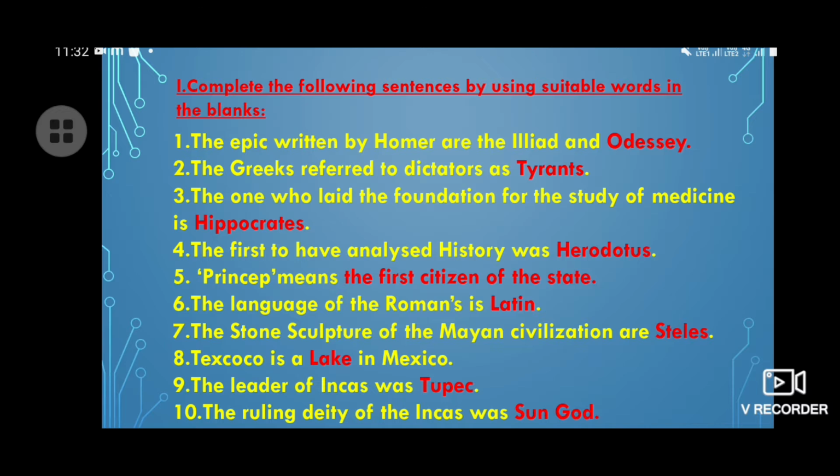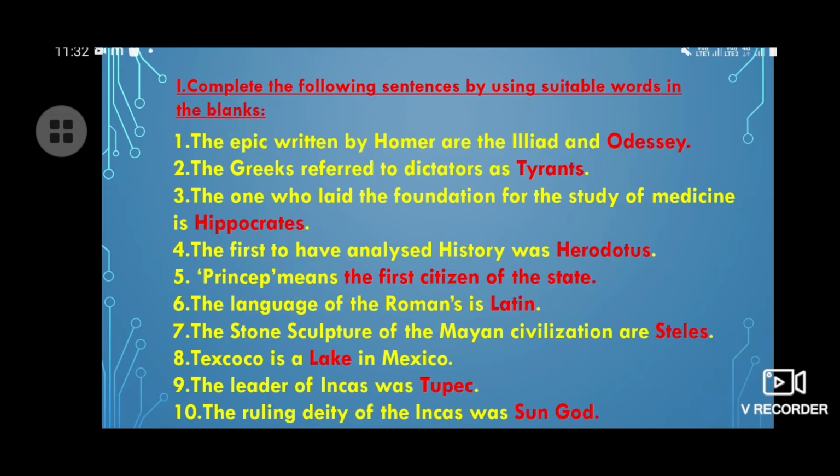Number 1, the epic written by Homer are the Iliad and dash. Your answer is Odyssey. Number 2, the Greeks refer to dictator as dash. Your answer is tyrants.